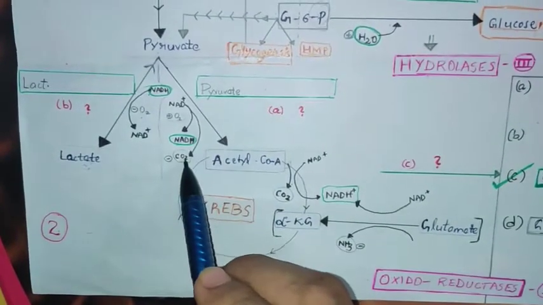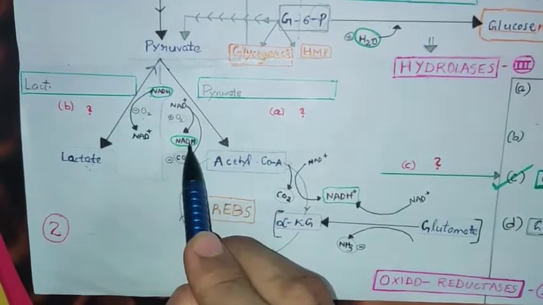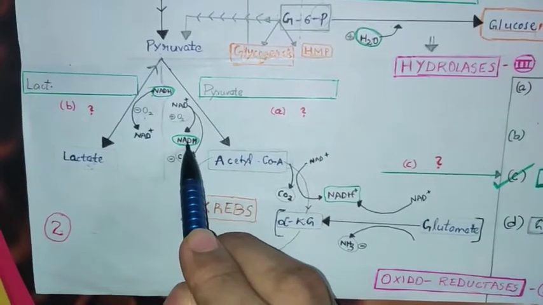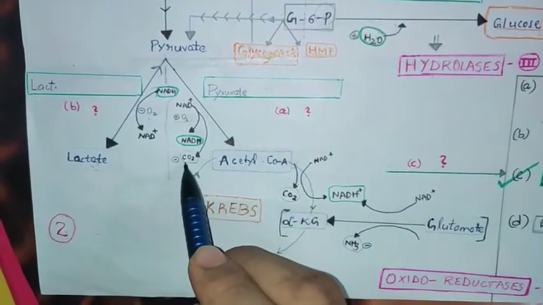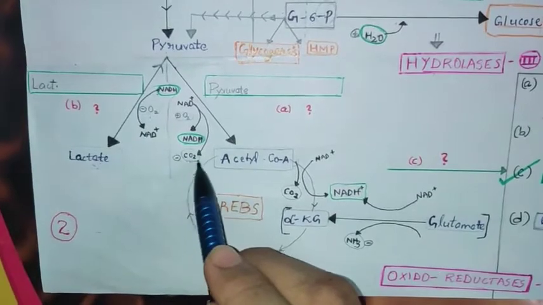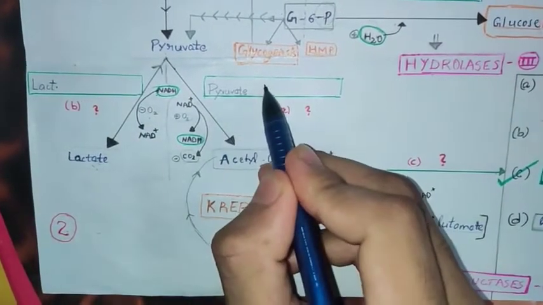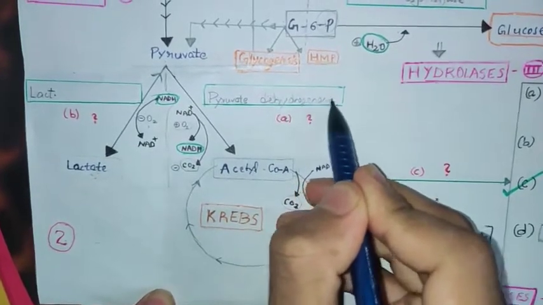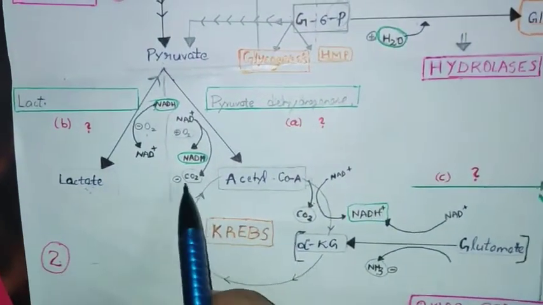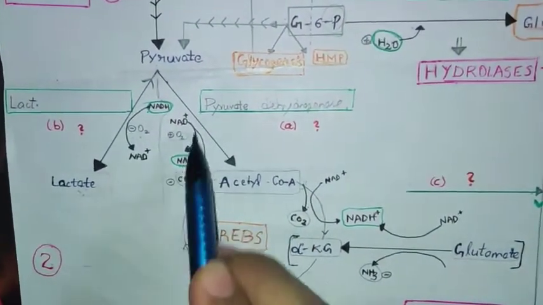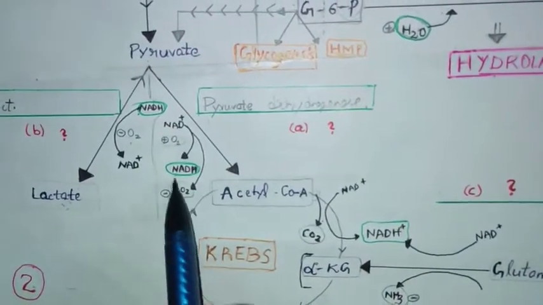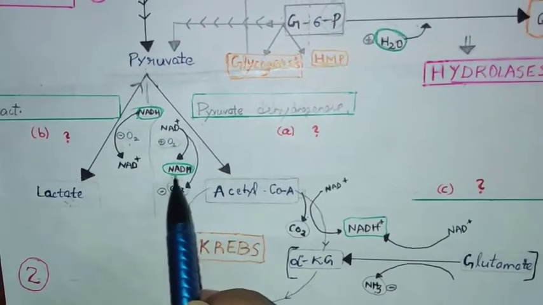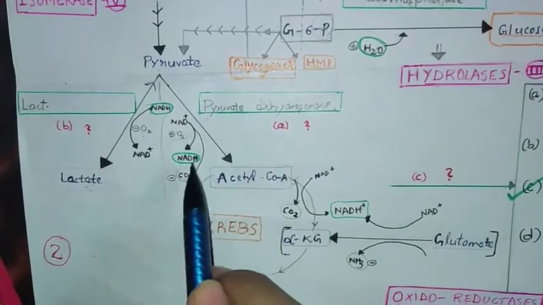I have already told you in the previous 4 parts that if we see any NADH, we should write only dehydrogenase. Okay? So don't consider this carbon dioxide. Write pyruvate dehydrogenase. In the options, they may give pyruvate decarboxylase and pyruvate dehydrogenase. Then you should choose pyruvate dehydrogenase, because NADH we should consider here.